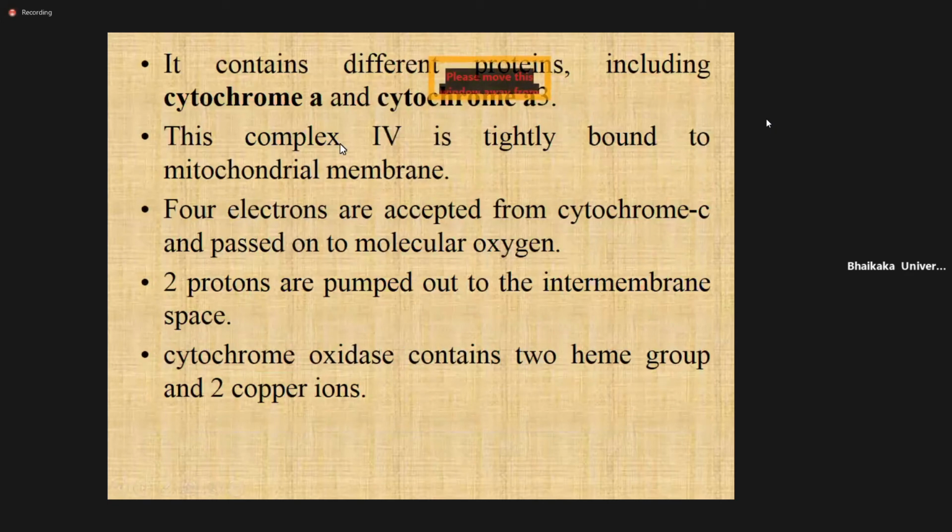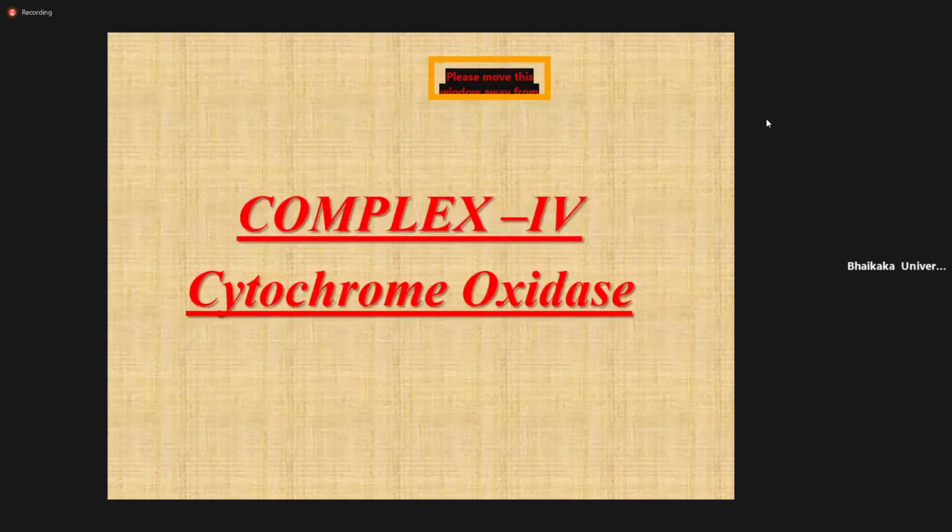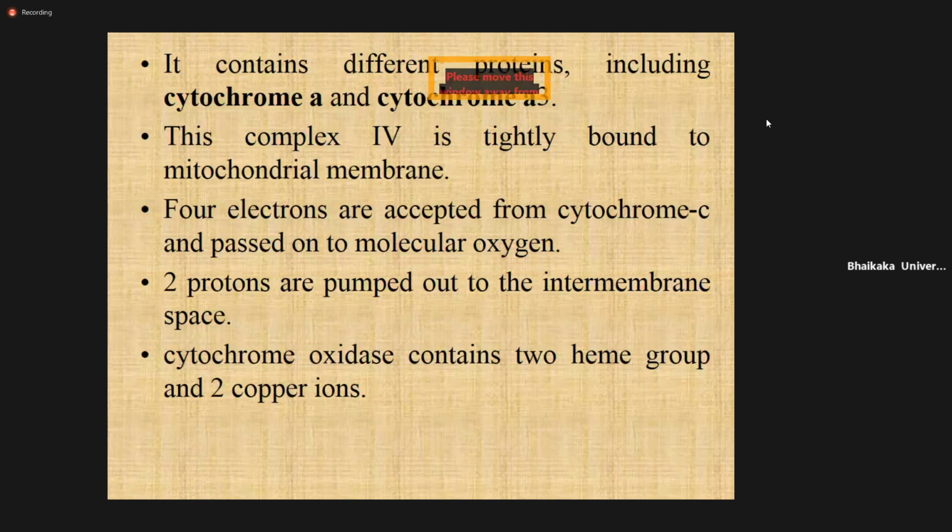Complex 4 contains different proteins. The cytochrome oxidase contains cytochrome A and cytochrome A3. Complex 4 is tightly bound to the mitochondrial membrane. The 4 electrons that are accepted from cytochrome C pass to molecular oxygen.